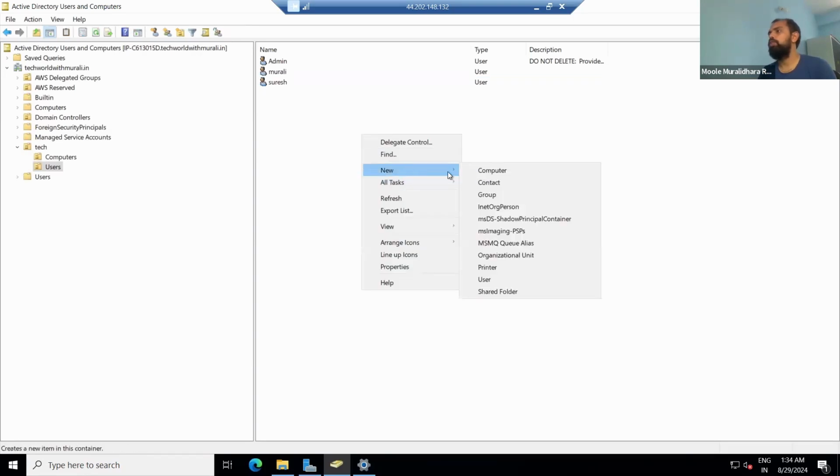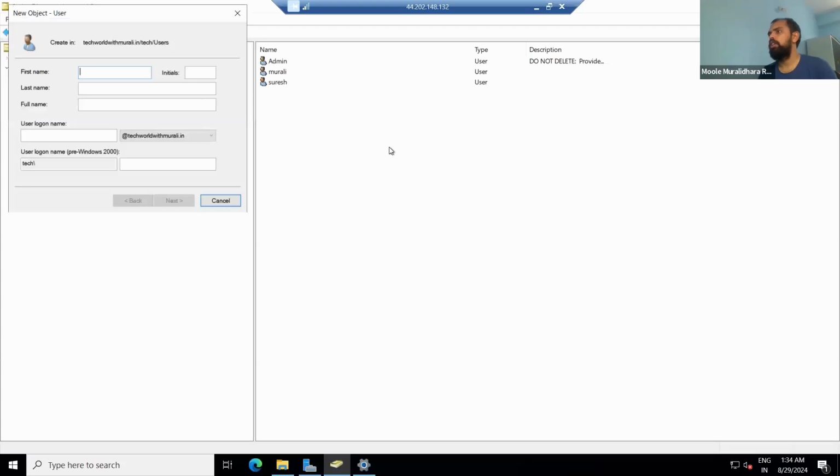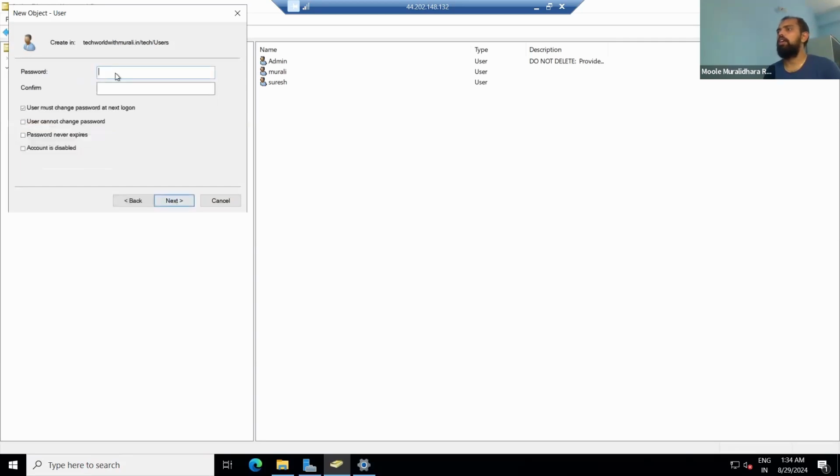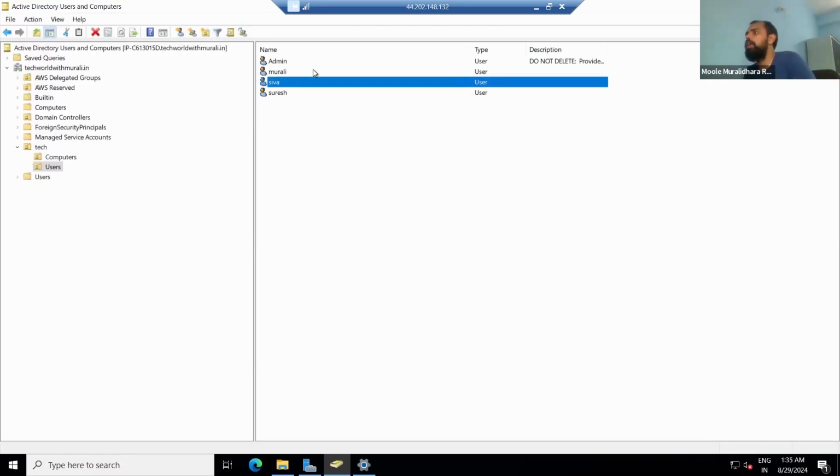Now I'm creating one more user. Right click, new, go to users. Here I'm giving Siva. Fine, the user login is Siva. Click next and you can give the password. Now just uncheck it. Next, finish. Now if you see here, we have created a total of 3 users.